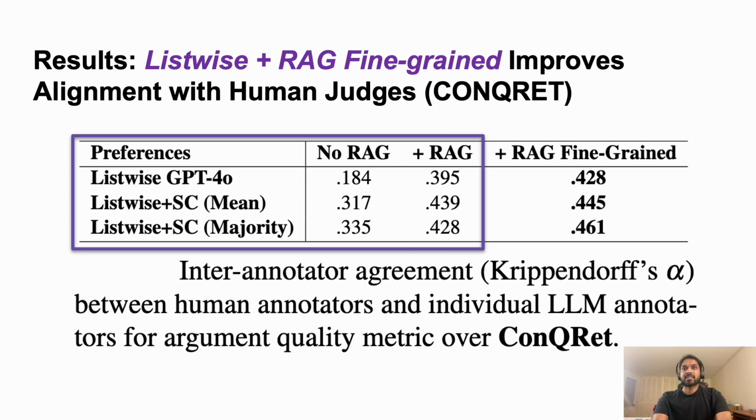Besides, when LLM judges are prompted to generate the individual RAG metrics before judging argument quality, they demonstrate better argument quality prediction. That is, when the prompts include groundedness as well as context relevance, the model is able to better predict argument quality. When the RAG metrics are made more fine-grained, that is, when the scores are at the granularity of documents, we see further improved agreement. This demonstrates the benefit of retrieval-based metrics like context relevance and groundedness in helping better estimates of argument quality, a different metric.